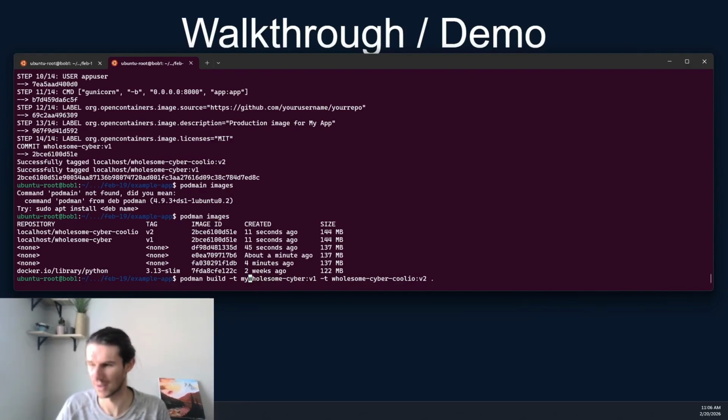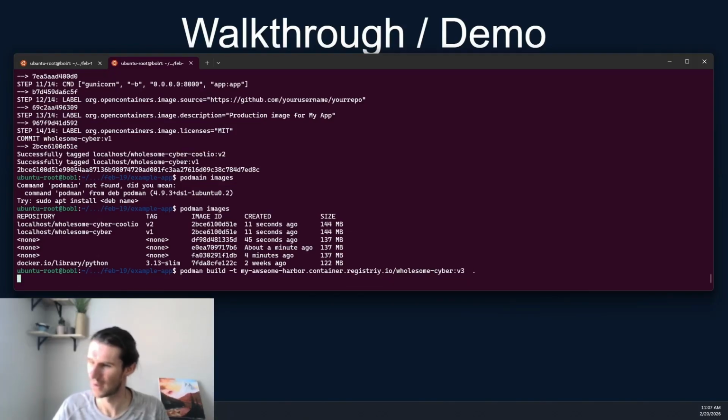But let's just say my awesome Harbor dot container dot registry dot io. I don't know, maybe that's some crazy domain, and then we'll say wholesome cyber v1, and for instance we'll just use this tag. Let's actually call it v3, and here we go.